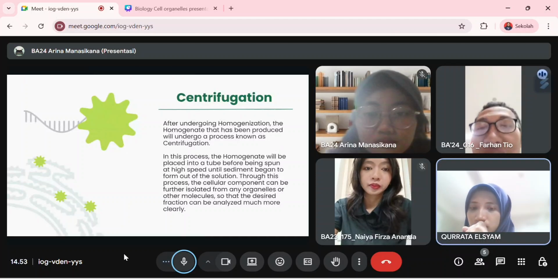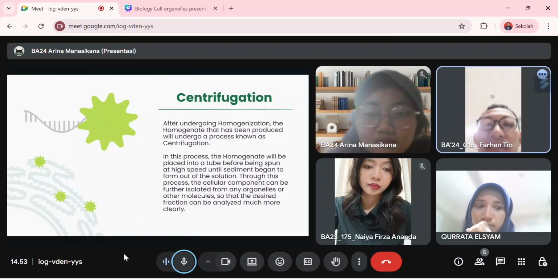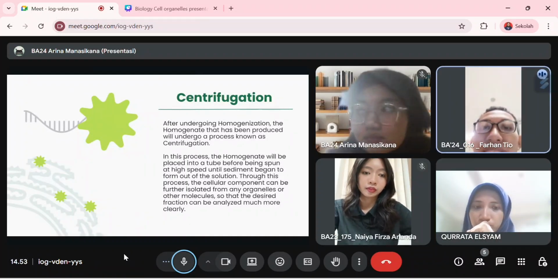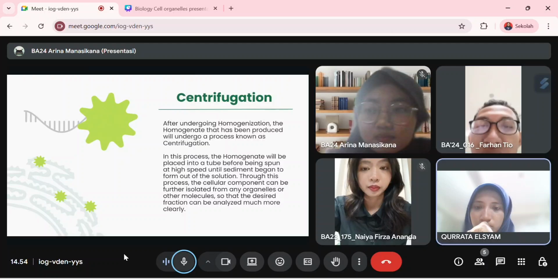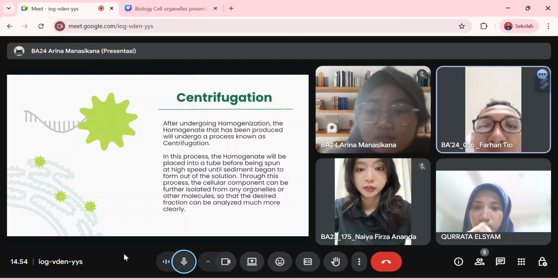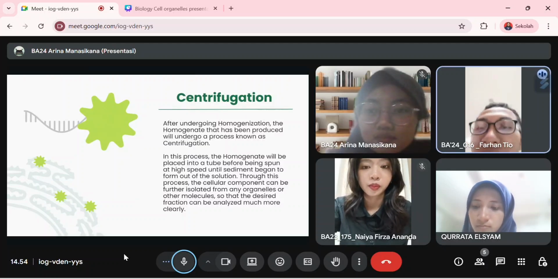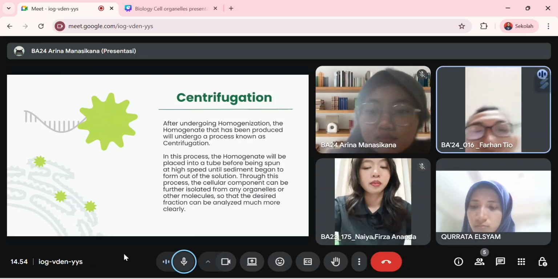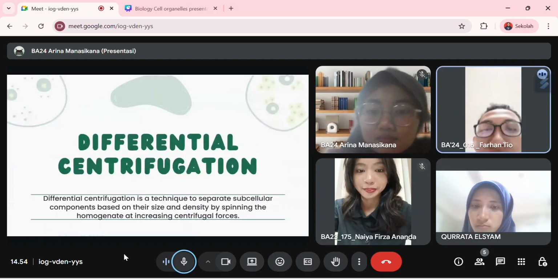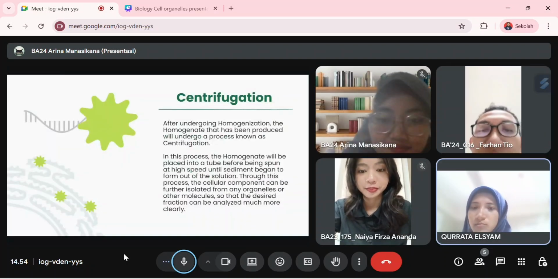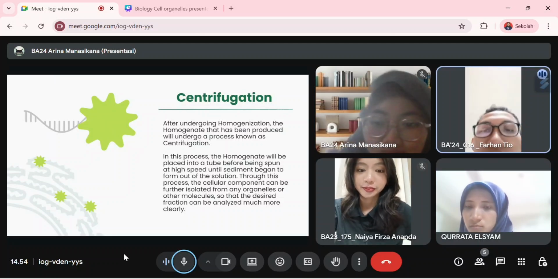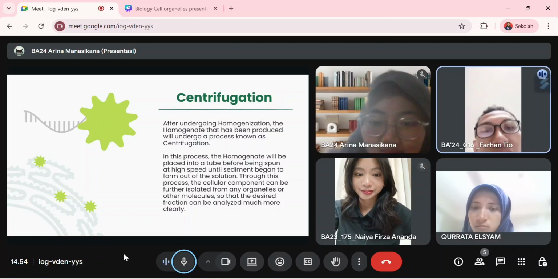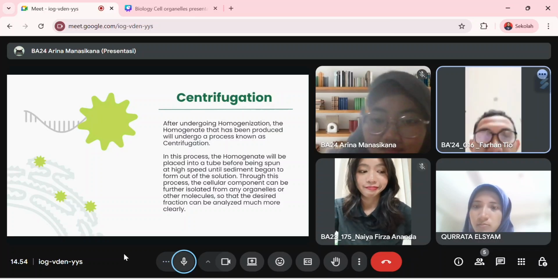The next step is centrifugation. After undergoing homogenization, the homogenate that has been produced will undergo a process known as centrifugation. In this process, the homogenate will be placed into a tube before being spun at high speed until sediment began to form out of the solution. Through this process, the cellular components can be further isolated from any other organelles or molecules, so that this fraction can be analyzed much more clearly.